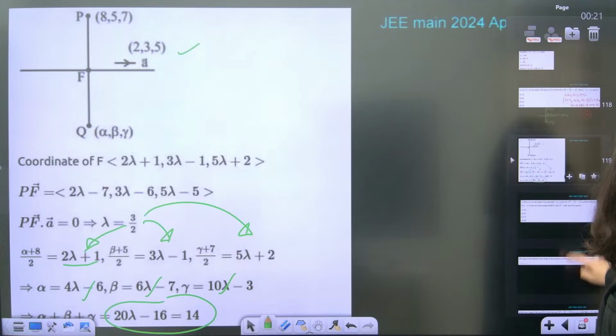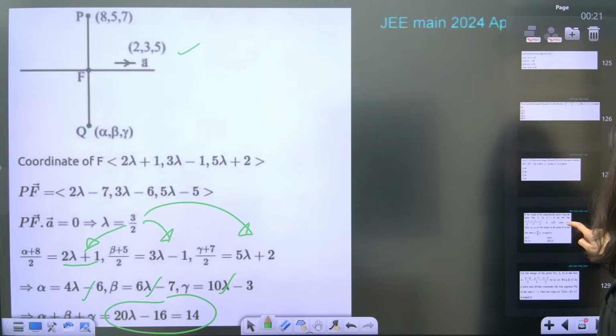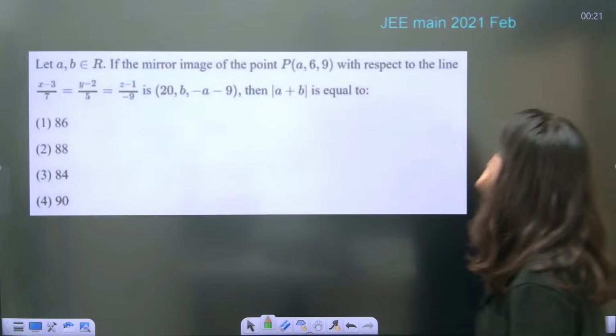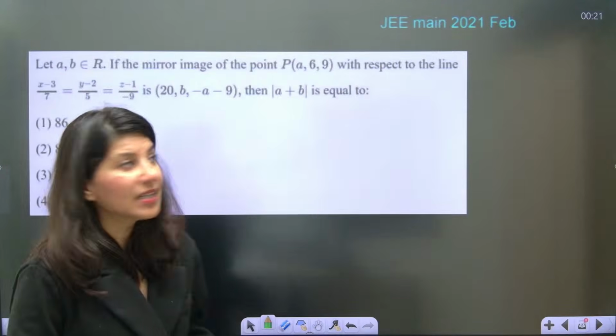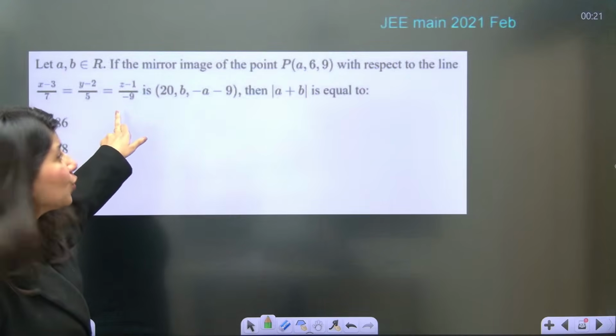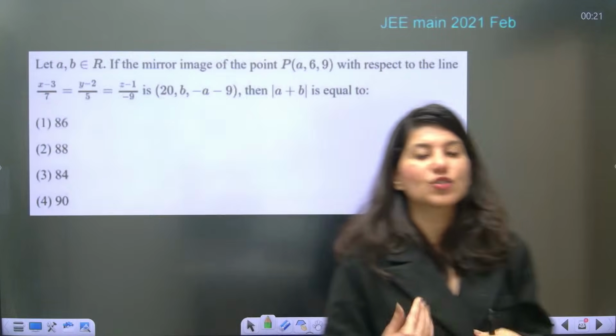Alrighty, so I think we are almost done. Mirror image questions, you have to do them. So many questions are there in mirror image. See one more question, JEE 2021 February. Mirror image of the point P with respect to a line is given to you, and the same procedure you have to apply. You just have to solve it.